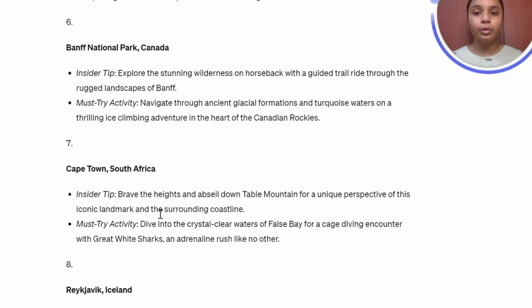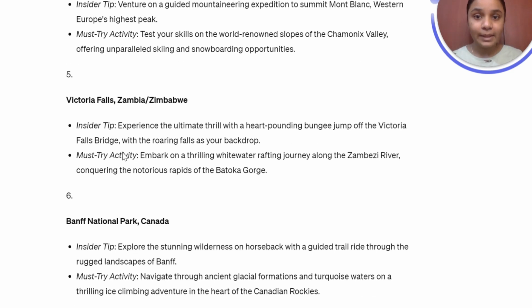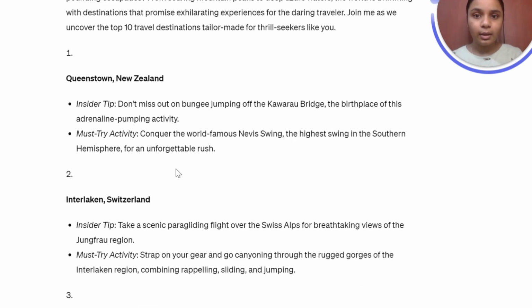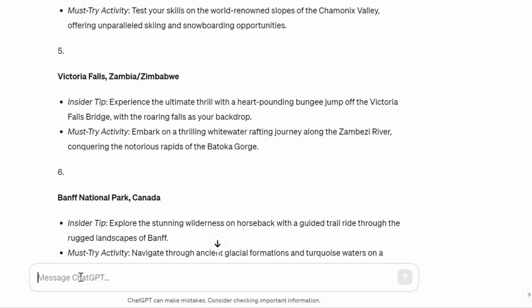So perhaps you want ChatGPT to include the cost of the activities that it's mentioning, or the places that it's mentioning. Maybe they have an entrance fee or something like that. That's really important to know because budgets are important. So let's ask ChatGPT to